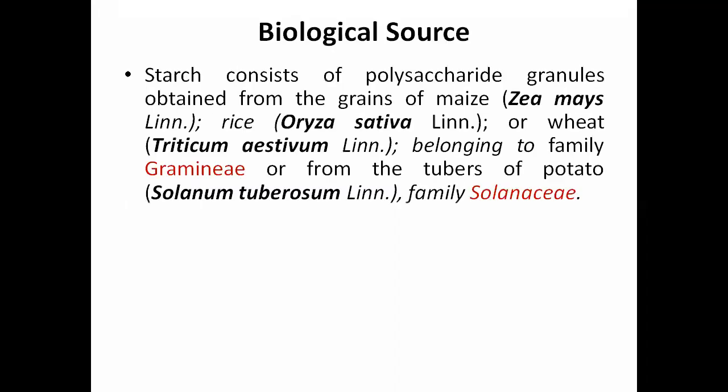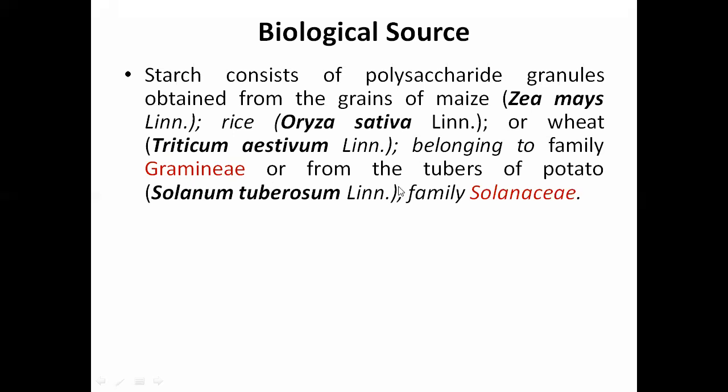When we see the biological sources, starch consists of polysaccharide granules obtained from the grains of maize, Zea mays Linn., and rice, Oryza sativa Linn., and also wheat, Triticum aestivum Linn., belonging to the family Gramineae.